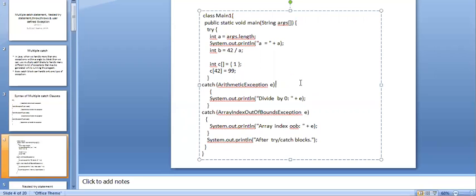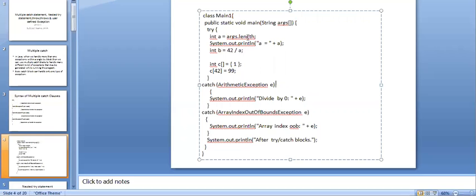Public. Okay, the class name is what? Main one. Public static void main. In the try block, I declare a variable a of type int. I assign args dot length, and I declare variable b. I divide the value 42 by a.